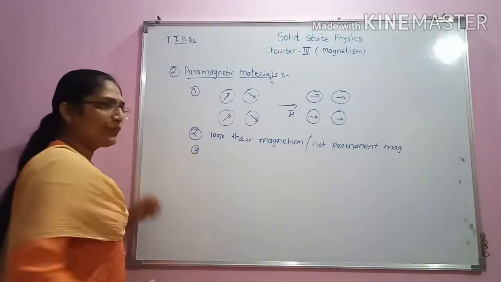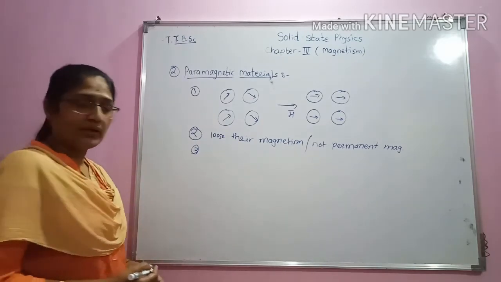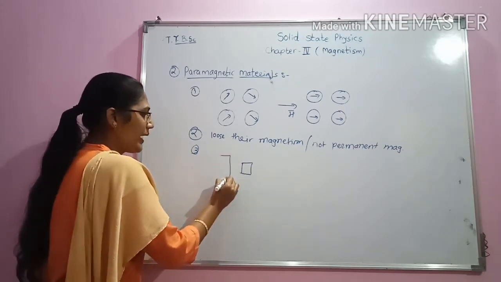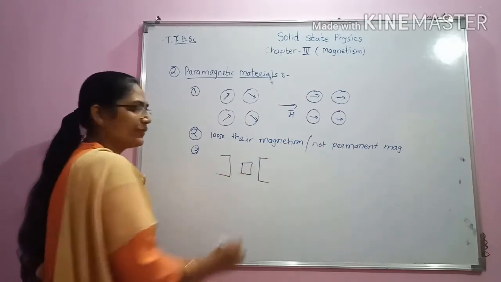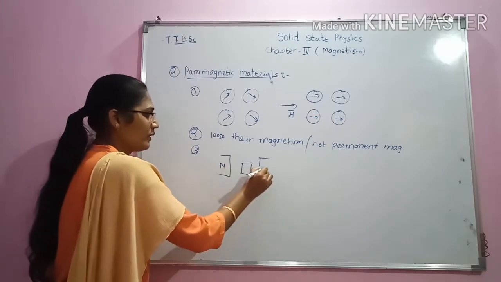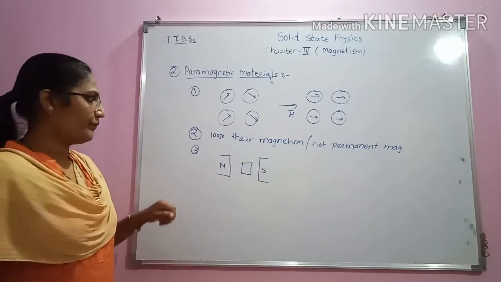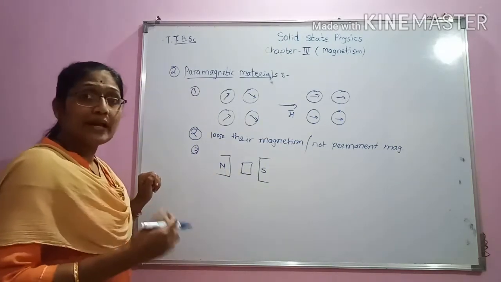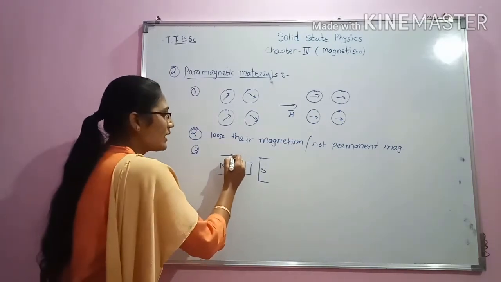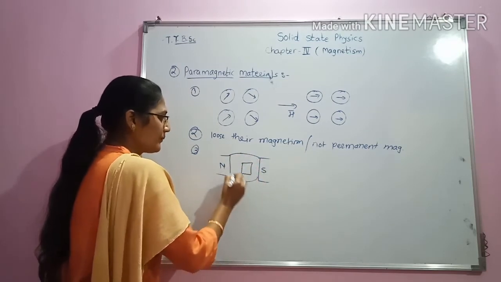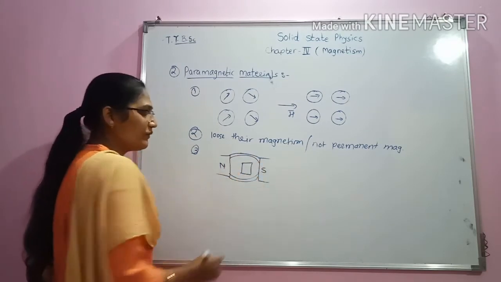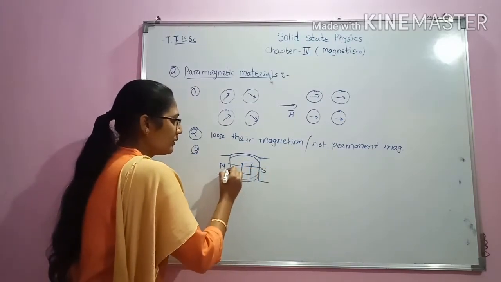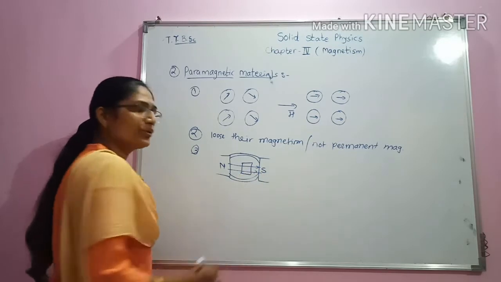If we take a paramagnetic material and apply a uniform magnetic field to it, then magnetic lines of flux will start to penetrate through the material, which is outside this material, and also the lines of flux will penetrate through the material.